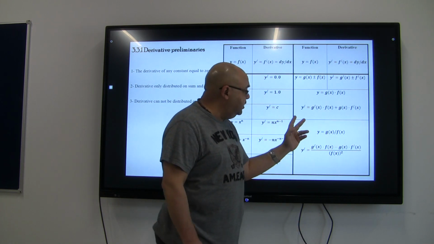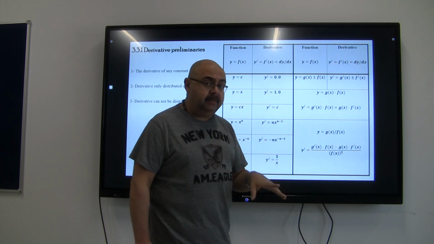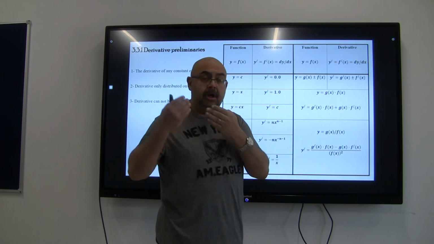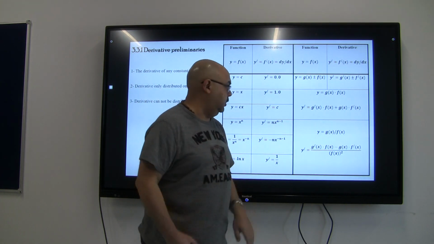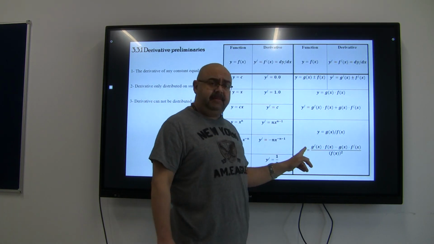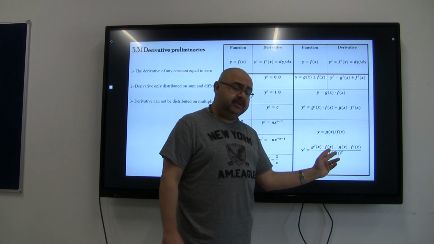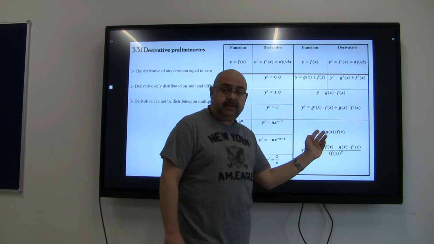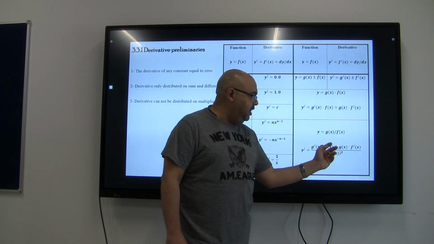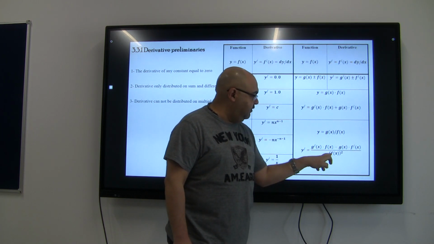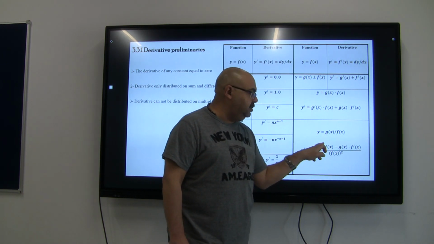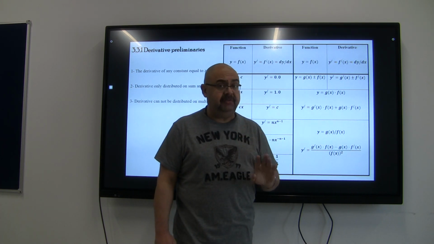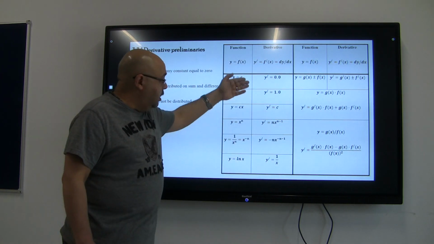If you have two functions divided on each other, remember at all times, derivative cannot be distributed on division, as we spoke about this a lot of times previously. Simply, y dash is going to be, take the denominator to the power of 2, so it's going to be f of x to the power of 2, then start differentiating the numerator times the denominator minus vice versa. So it's going to be f of x to the power of 2, g dash times f minus g of x times f dash of x. This law is very, very important.